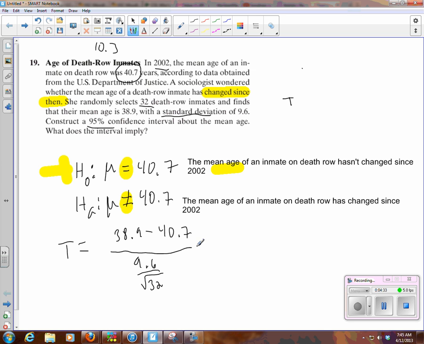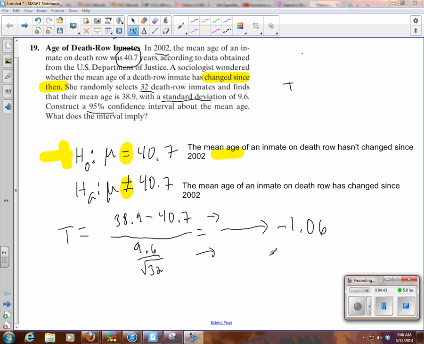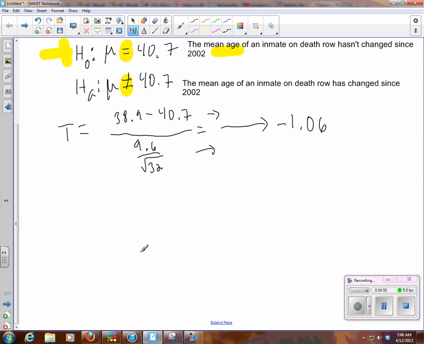Okay. So if we were to calculate all that, get the bottom's answer, get the top's answer, and then divide them, that would give us a t-score of negative 1.06. All right, so now we need to decide if this is significant or not.